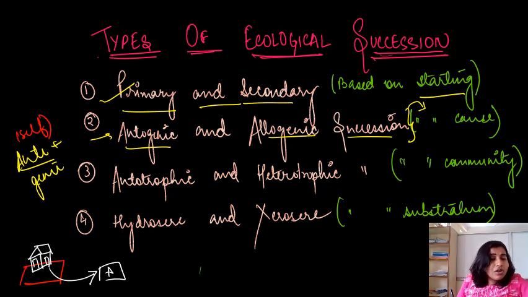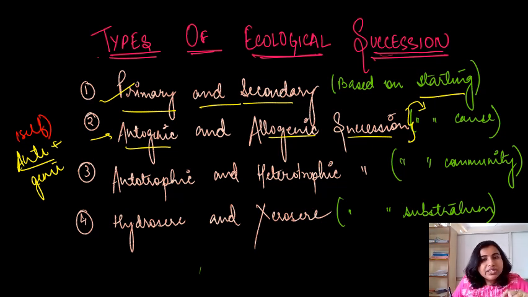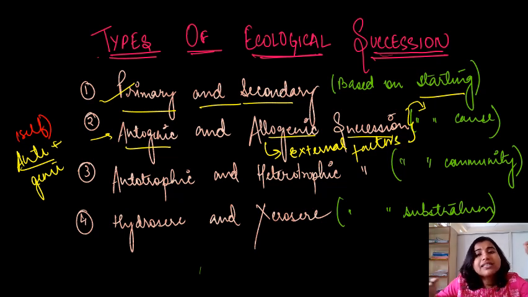So that is what, no external factor asks you to vacate the room, right? It is according to your choice you are shifting. So that is what we call autogenic. Auto means self. Always on the self priority, the organism will change the places. And allelogenic means, what will happen in case of allelogenic? There will be an involvement of external factors. External factors will be involved for the succession.